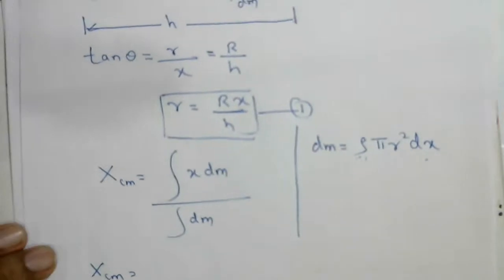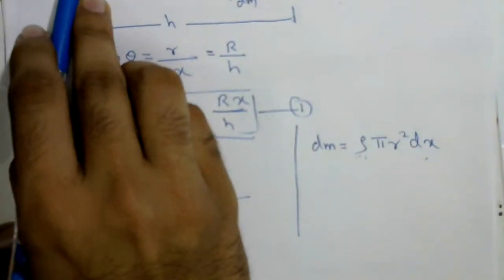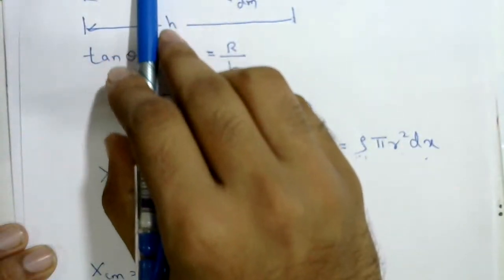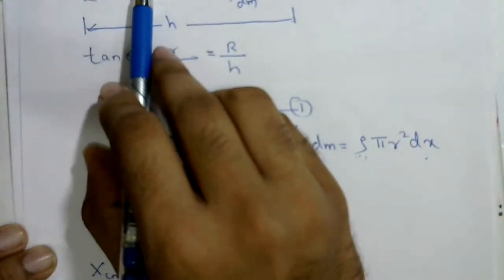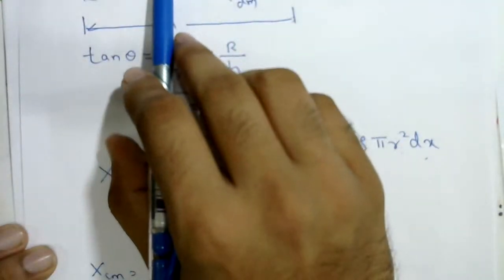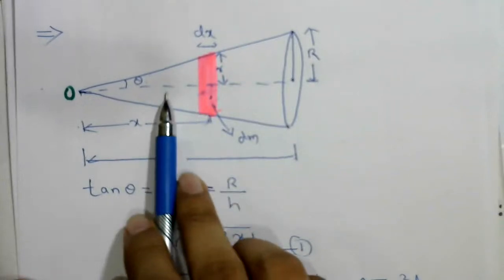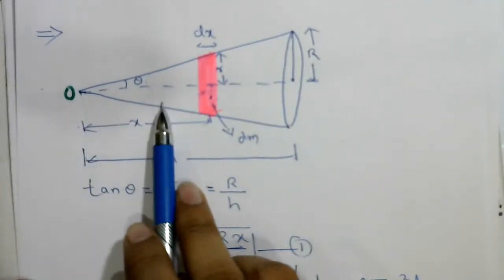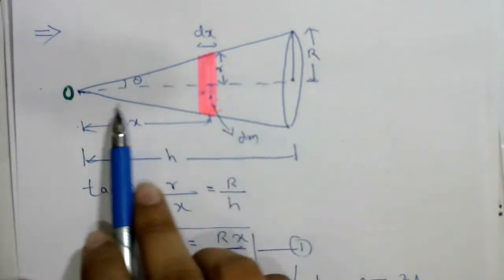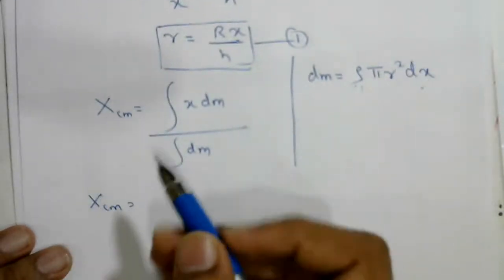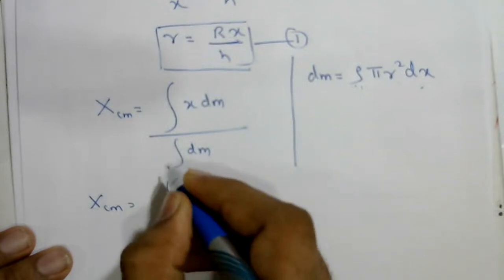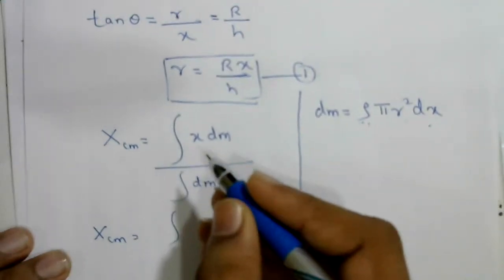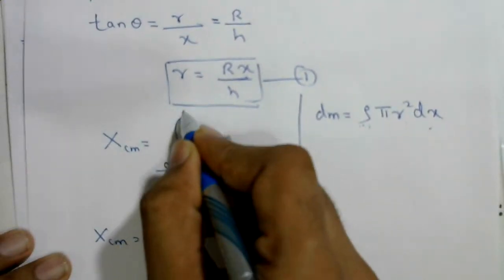Integration is from where to where? You have to take the limits here. If you have taken an element at this point, the distance is x, and x is varying. If you take the element at another point, x is counted from here to here. So x is varying, and the limits are from 0 to h.